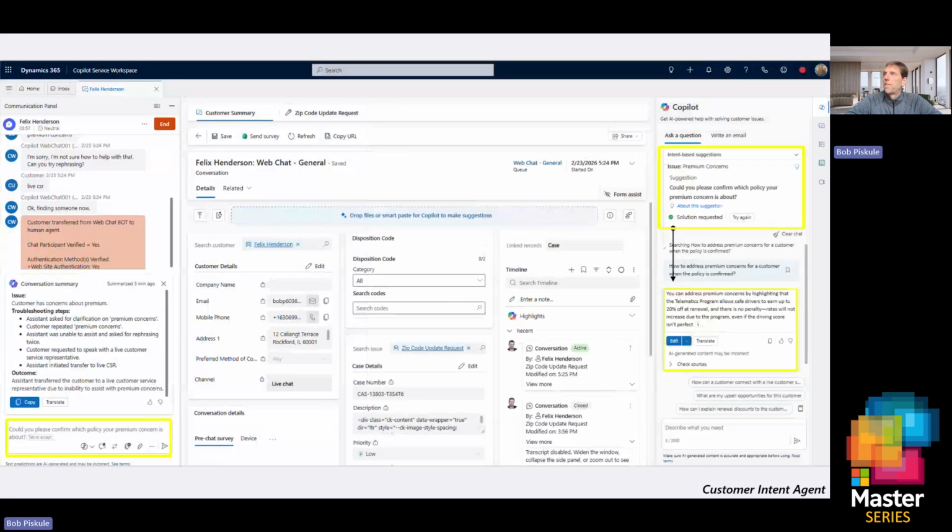So what you're looking at here, for those of you that haven't seen the Dynamics interface for one of our customer service apps, is called the Copilot Service Workspace. This is the screen a live customer service representative would leverage to interact with the customers.